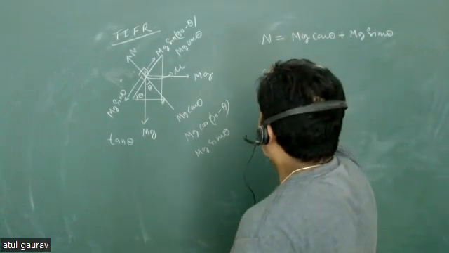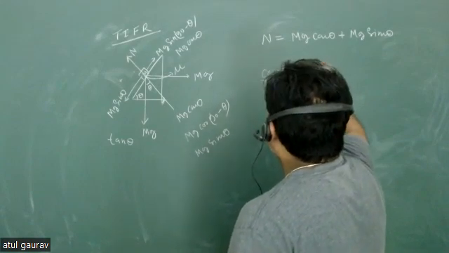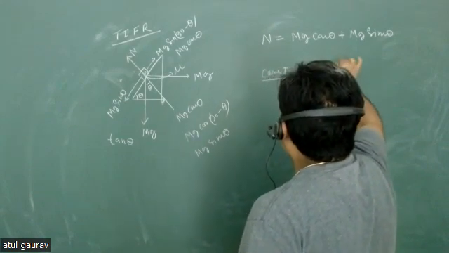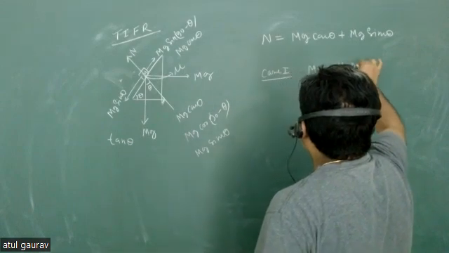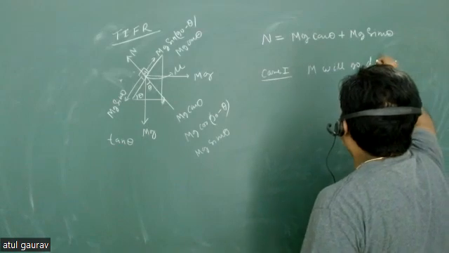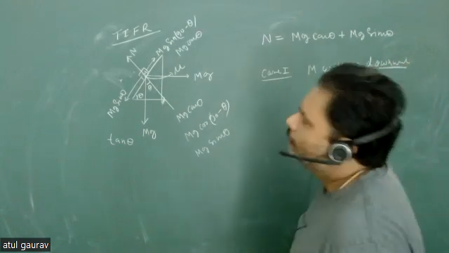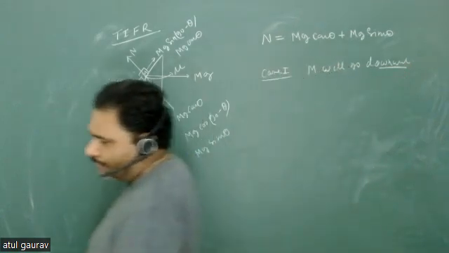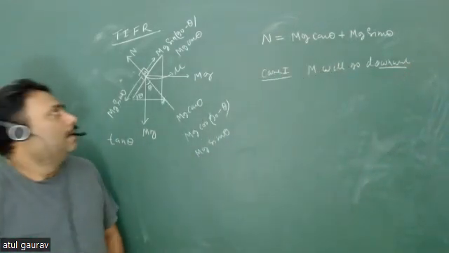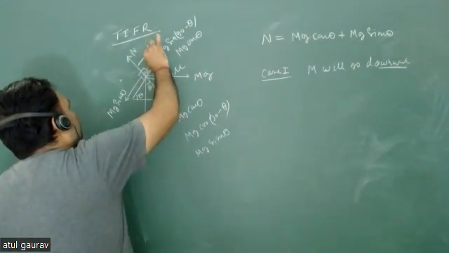केस 1. M will go downward. So if M will go downward, what will be direction of frictional force? Upward. है ना? So your frictional force will be in this direction.